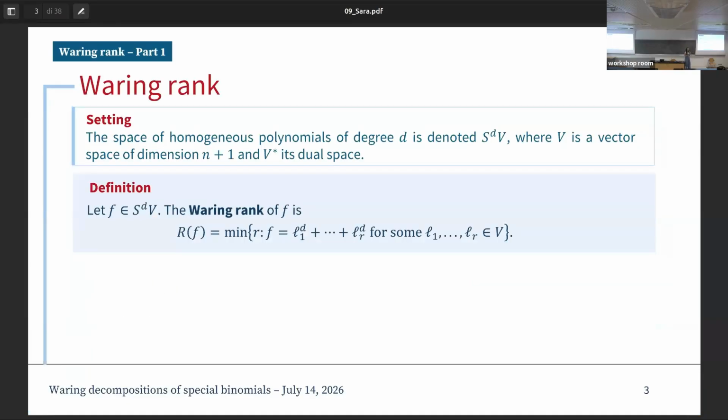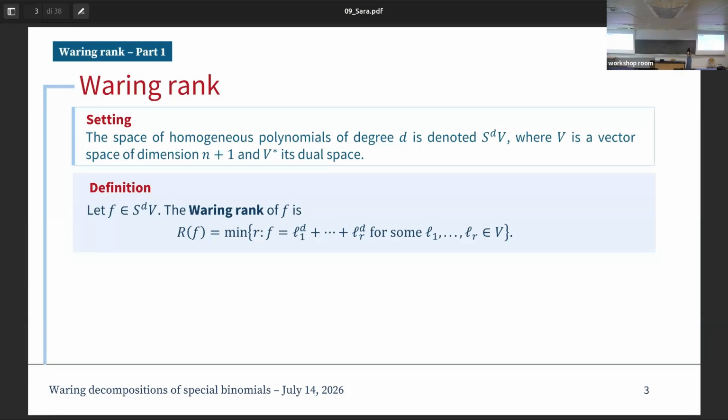So first of all, we deal with Waring rank. Okay, so the idea is that we are considering the space of homogeneous polynomials of degree d on a vector space V of dimension n plus 1, and we let V star be its dual space. Okay, so in general, if we take a polynomial F of degree d, its Waring rank is the minimum r such that F can be decomposed as the sum of r d-th powers of linear forms.